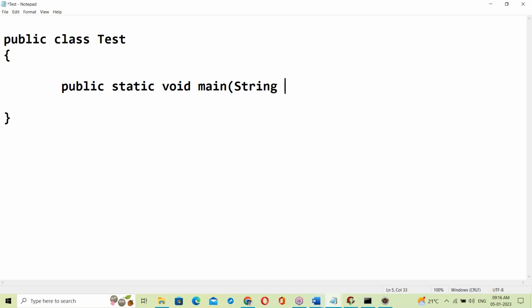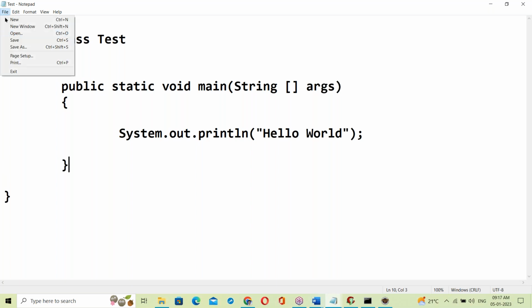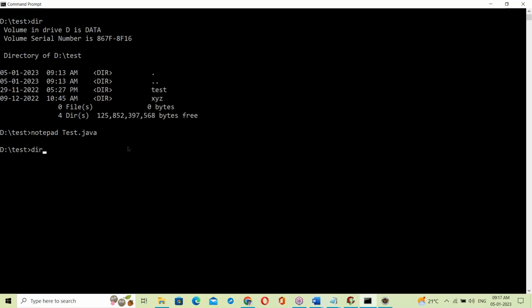String square brackets args. The main method starts here. A very simple program: System.out.println hello world. Closing the main method. Save and exit. So this is your program here.